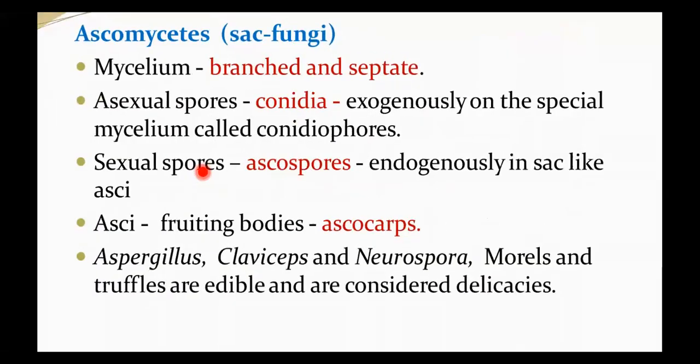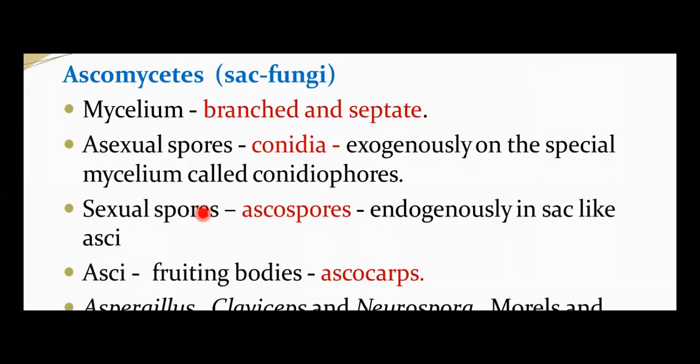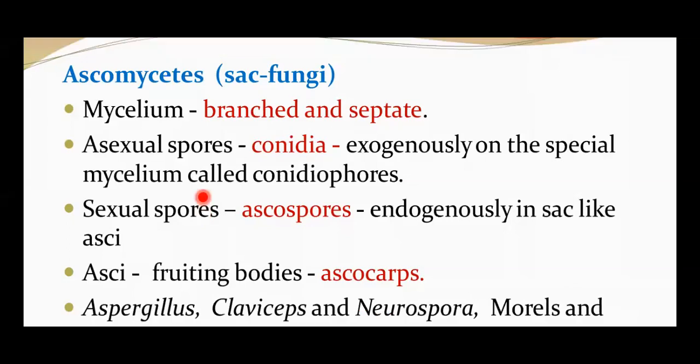Now we'll come to the next class, that is Ascomycetes. In Ascomycetes, the mycelium is branched and septate. Okay, except Phycomycetes, in all other classes, the mycelium is branched and septate. That you must remember. Asexual spores are conidia, which occur exogenously on the special mycelium called conidiophore. Okay, so which are the asexual spores here? Conidia. And how are they produced? Exogenously. Similarly we have sexual spores which are called ascospores.